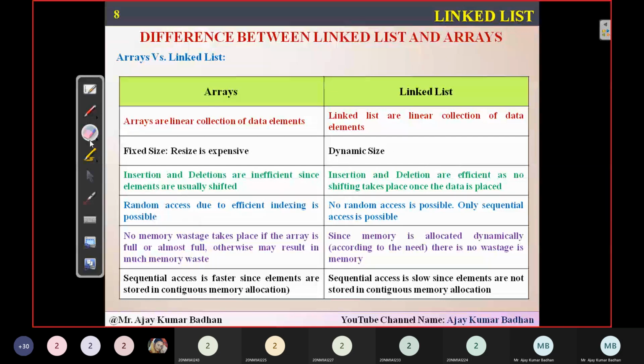Whereas coming to arrays, it is definitely going to cost you, because first thing is we need sequential addresses. That is nothing but 0, 1, 2, 3 like this. And in this we are going to store the information. That is a very typical thing, and that's something very expensive.